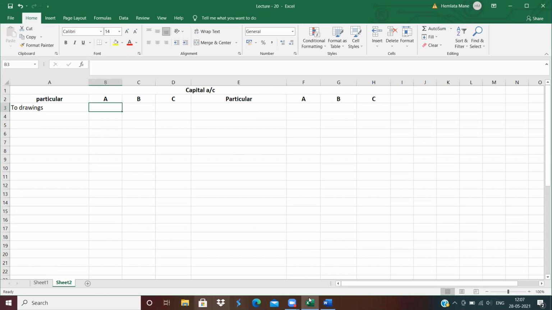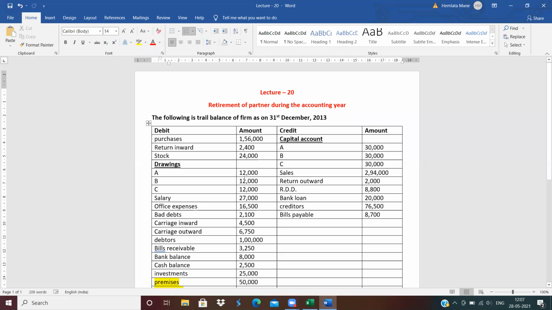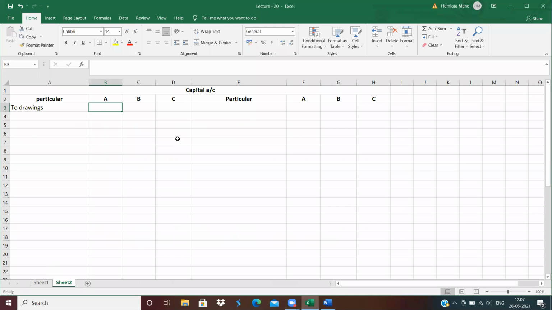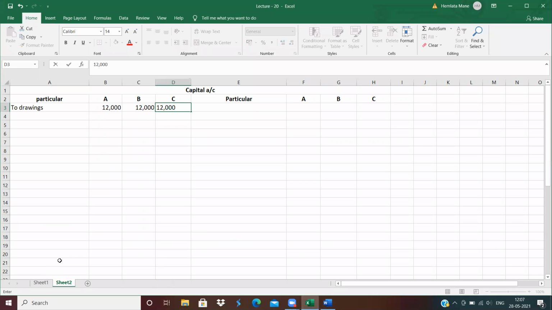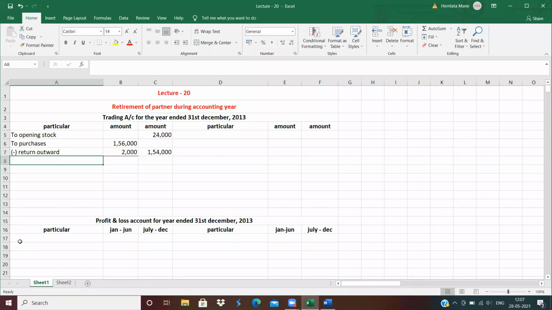How much is drawing of A? 12,000, 12,000, 12,000. All three partners' drawings are the same. 12,000, 12,000 and 12,000. Now next, salary. P&L account debit side. So P&L account debit side, write down to salary.